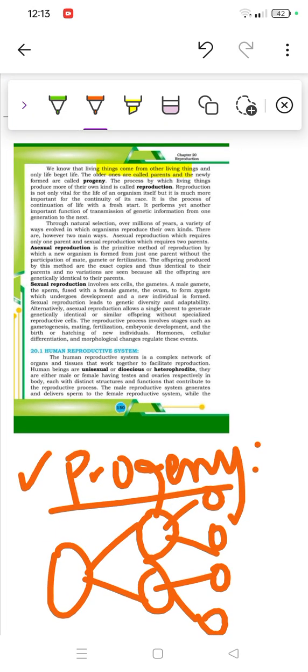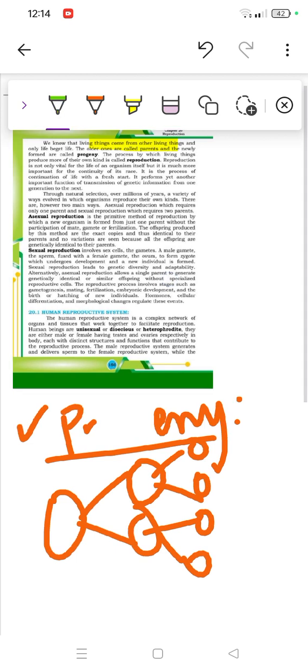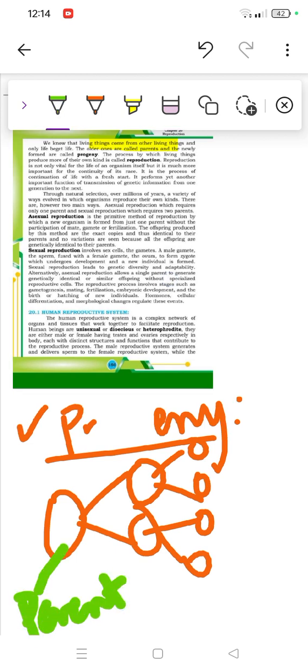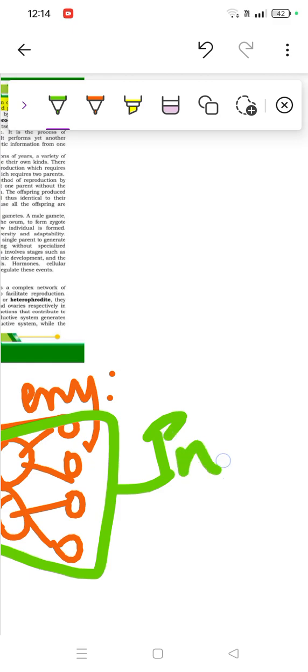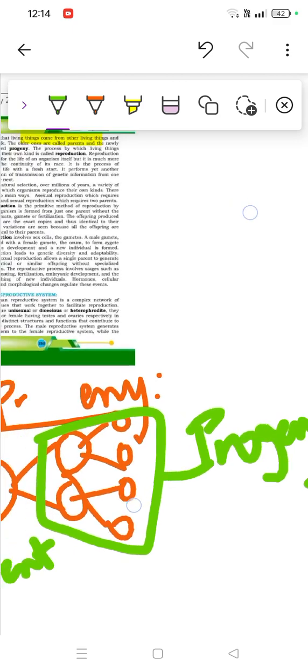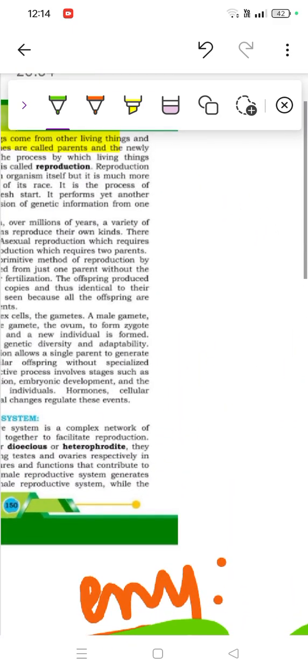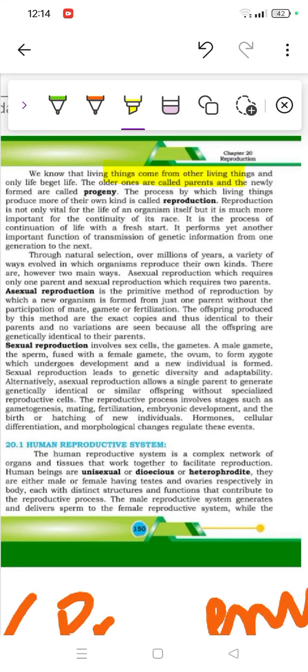The older ones are called parents. We term this as a parent, and the newly formed ones are called progeny. I'm sure it's clear to you. What are the next points? Let's see. As I mentioned, the older ones are parents and the newly formed are termed progeny.